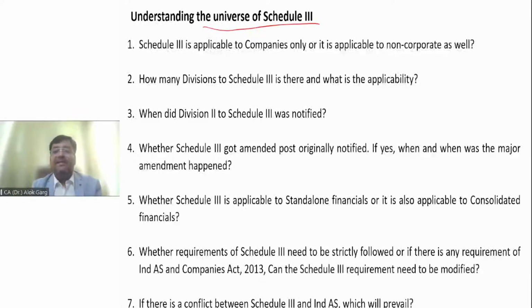An actuary is a person who is estimating what the future liability will be, and then he will discount that future liability to present value, so that he will give you the current value of the liability of the gratuity. He will do a lot of estimations. So he is a valuer who is valuing your future liabilities with respect to retirement benefit plans, right?